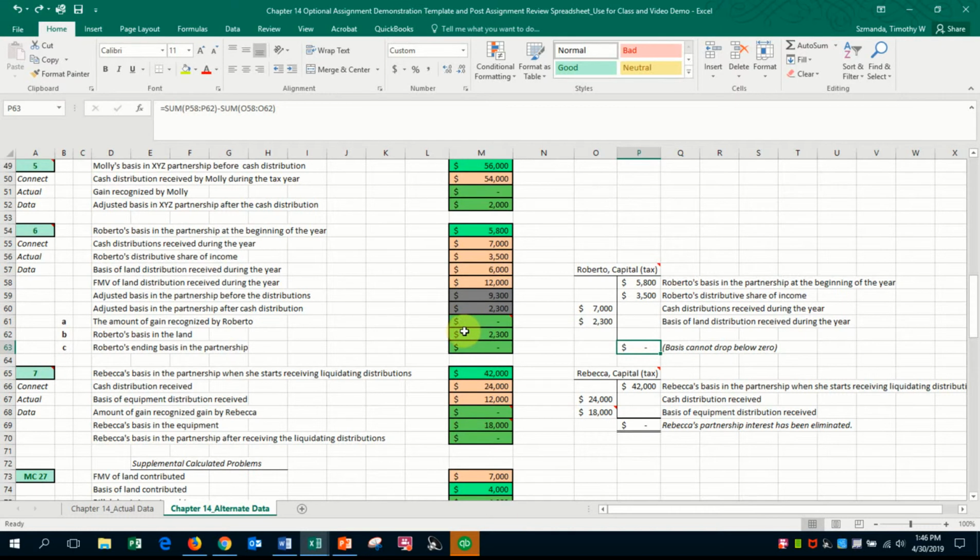B says, what is Roberto's basis in the land? Well, the basis in the land, which I just brought out from the T account, is this: I took the maximum value of the fair market value of the land, and then to that I added the adjusted basis amount in the partnership of $9,300, and then I subtracted the $2,300. And I wound up with the $2,300. Pardon me, the $2,300 was the other alternative value. So we wound up with $2,300 as the minimum balance.